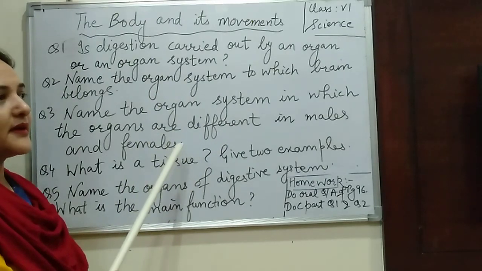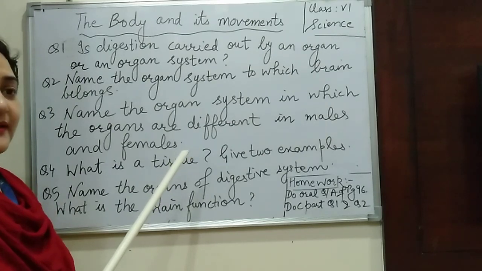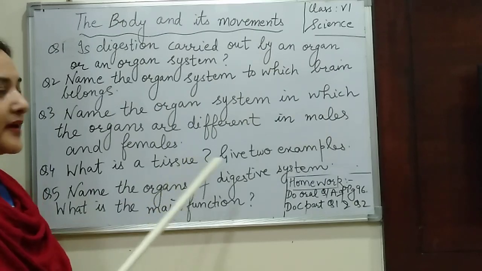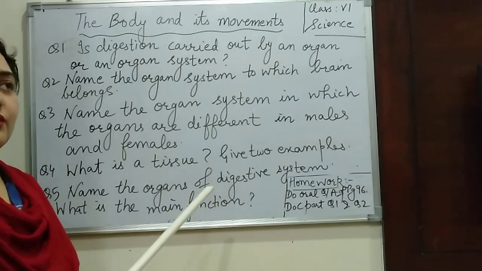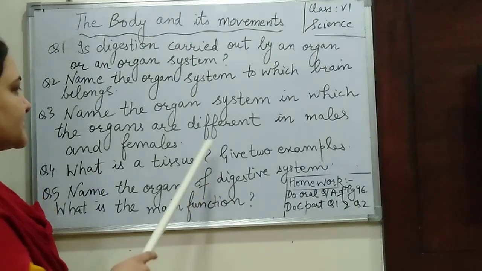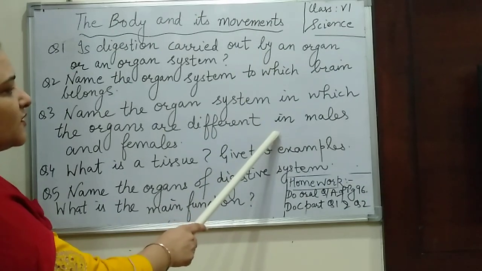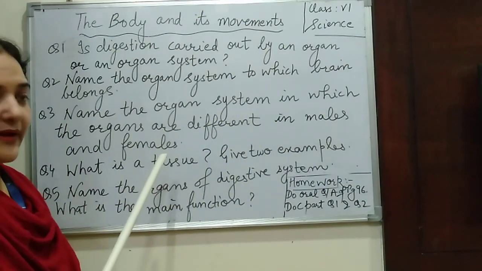In some particular cases sometimes the reproductive system doesn't work properly. So it hardly matters, कि the whole other systems are affected. So this is a system, अगर वो properly work नहीं भी कर रहा है body के अंदर, तो it hardly affects the other parts, right? तो you have to remember कि ऐसा कौन सा system है जिसके अंदर organs अलग अलग हैं male और female में. It's the reproductive system, right?